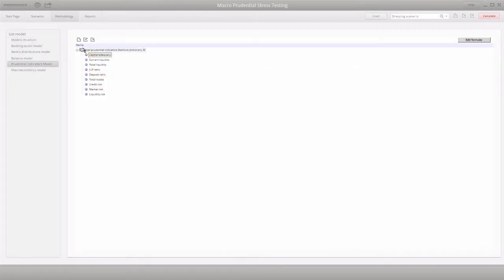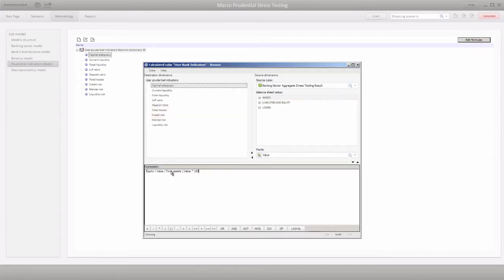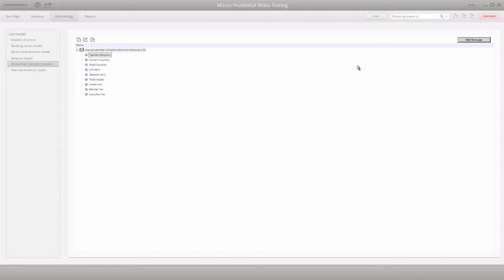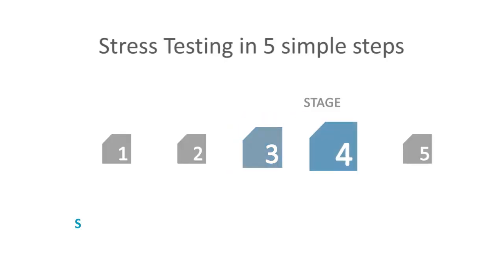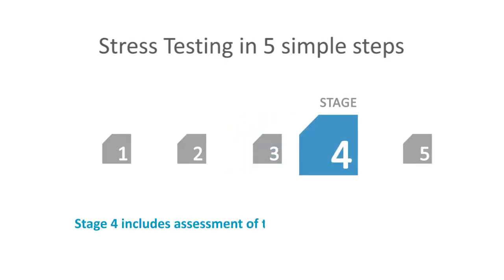The Prudential and Supervisory Indicators model includes a series of prudential indicators of the banking sector and tools that enable you to edit these indicators. The integrated tools enable you to add new indicators, including defining formulas for new indicators and edit existing indicators. If necessary, you can customize the integrated models and indicators. Stage 4 includes the assessment of the results of the stress test.